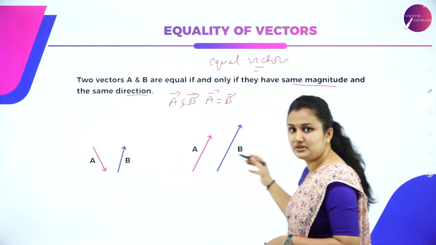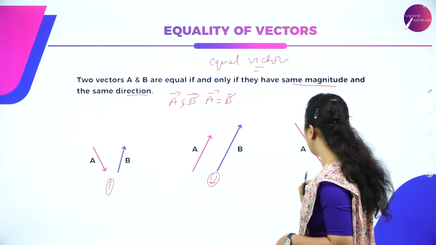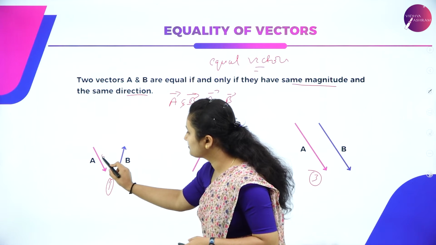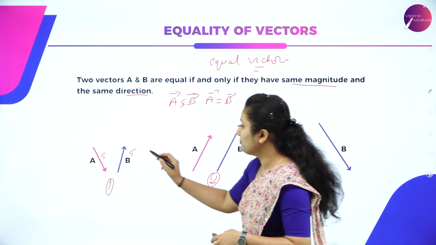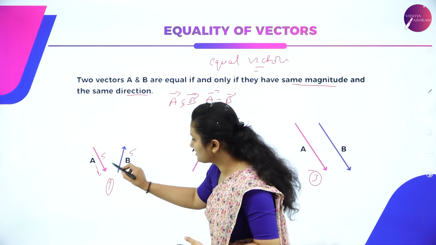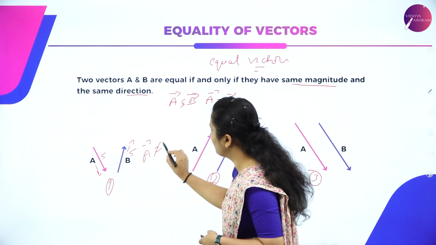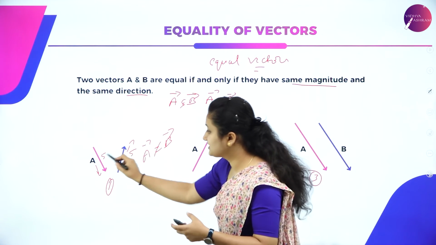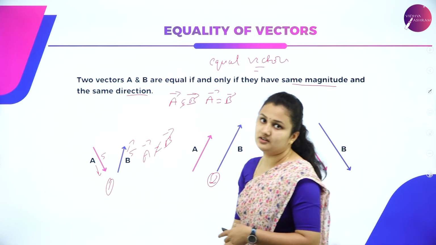So look at the examples here. You have three examples, 1, 2 and 3. In this case, the magnitude of A is 5. B is also magnitude 5. So magnitude is equal, but the direction is opposite. One is pointing towards down, the other is moving towards up. So A is not equal to B, because they have the same magnitude, the numerical value is the same, but they are in opposite directions.